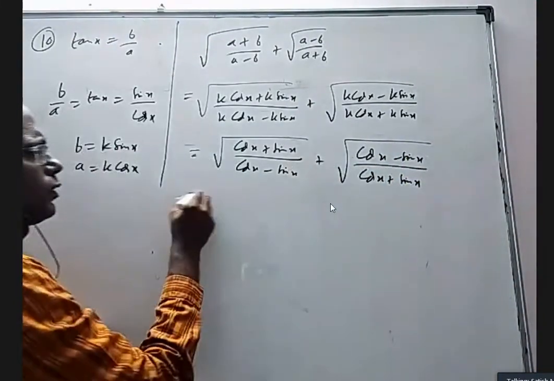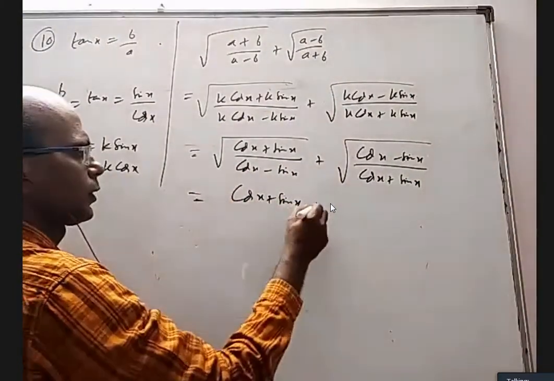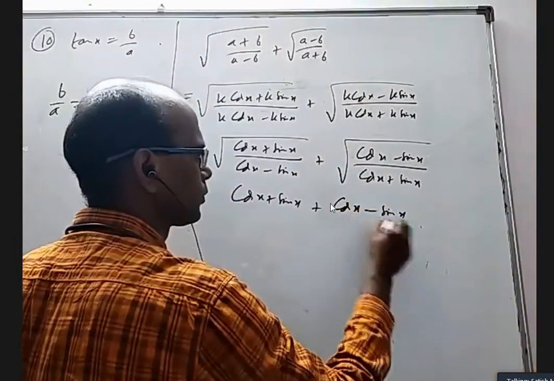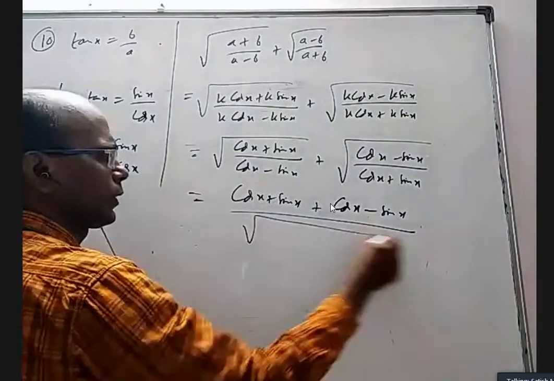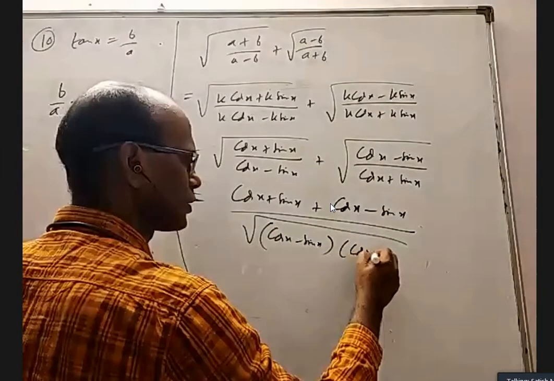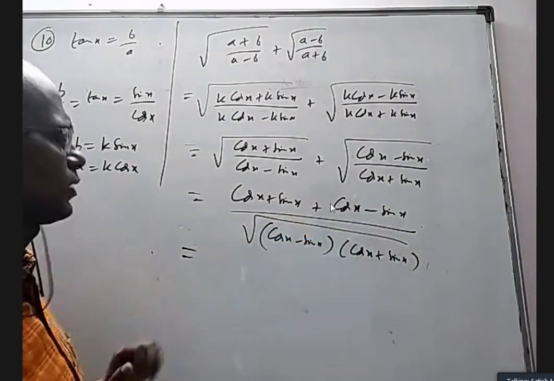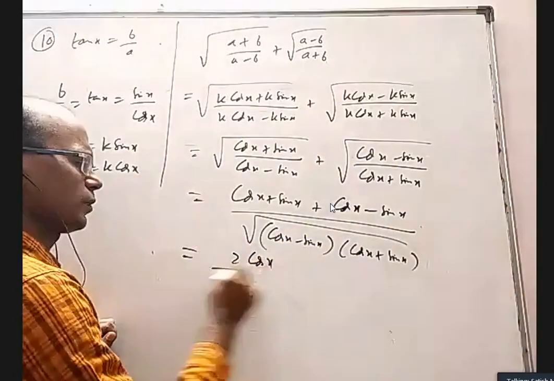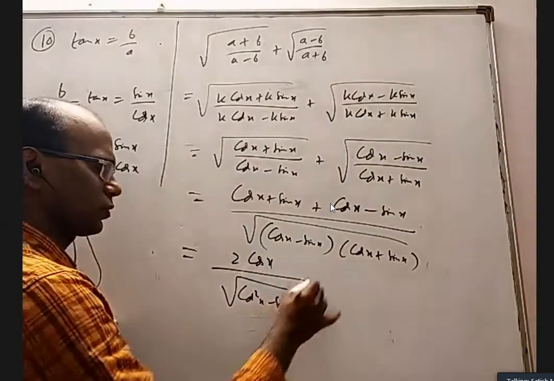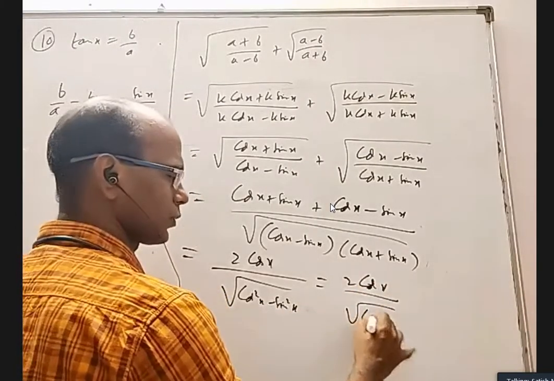If I do cross multiplication, I will get here cos x plus sin x, here this into this is cos x minus sin x. When I multiply, I will get (cos x minus sin x) by (cos x plus sin x). Here sin x and minus sin x will cancel. I'll get 2 cos x. And this is root over cos square x minus sin square x, which is cos 2x. That is 2 cos x by root of cos 2x, directly the formula for cos 2x.